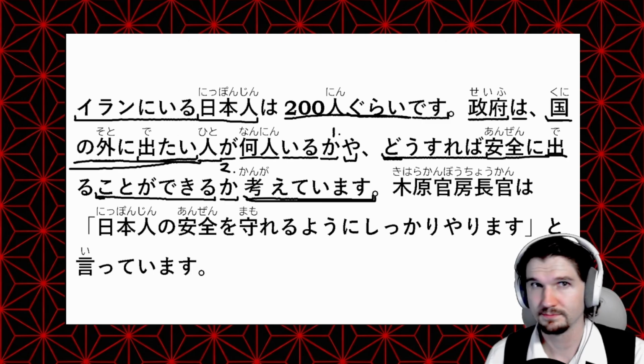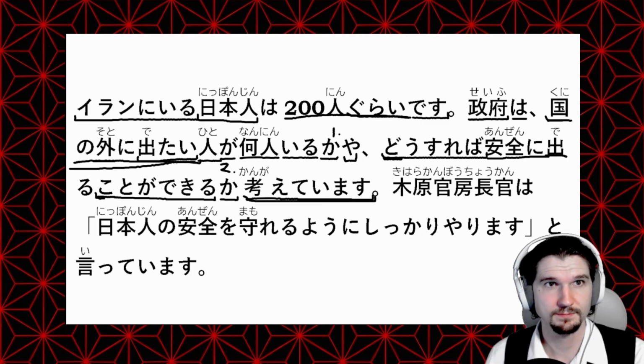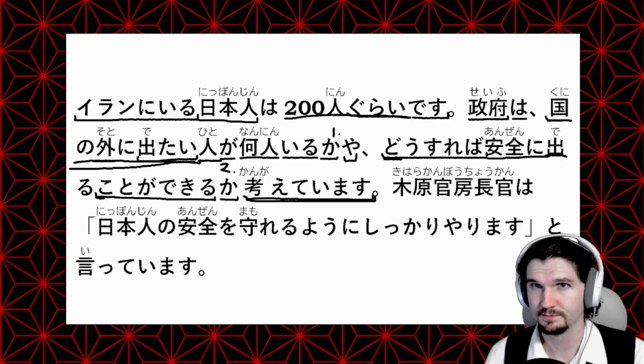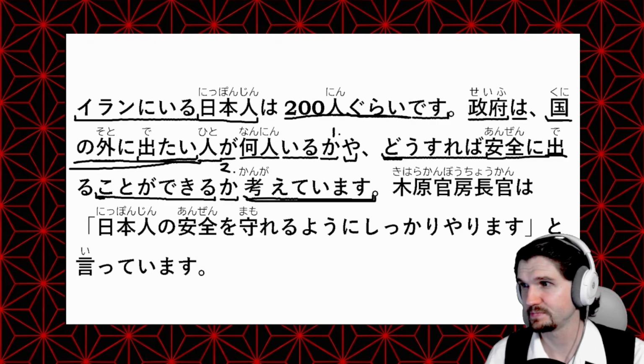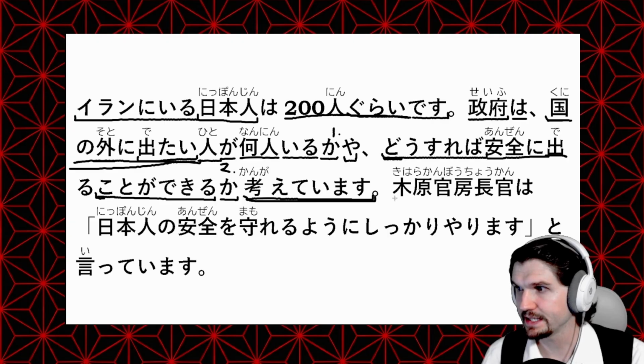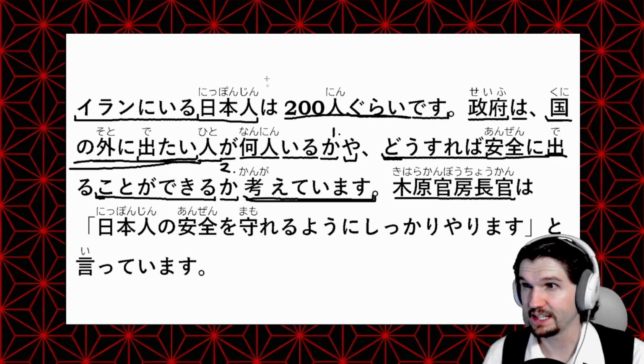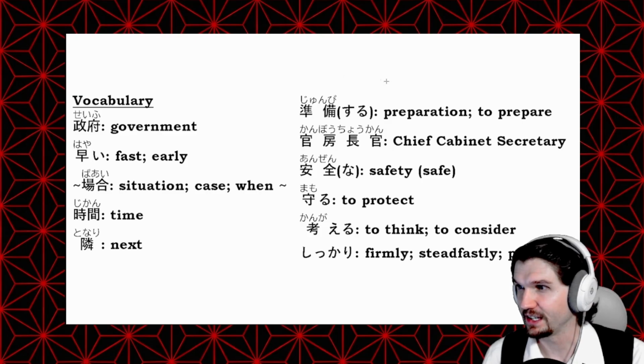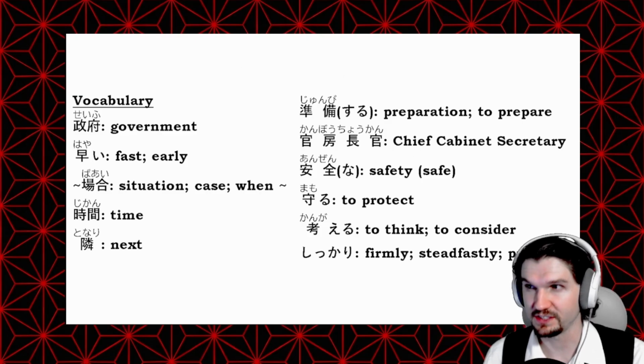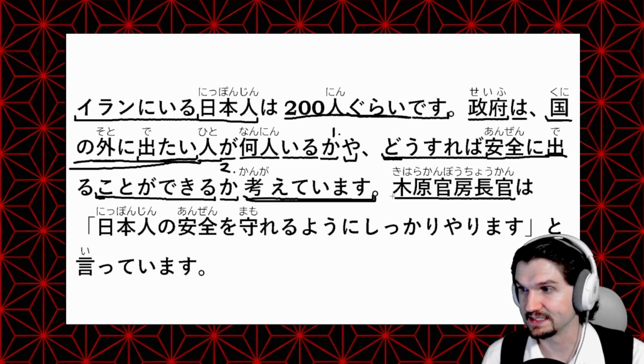木原官房長官は、日本人の安全を守れるようにしっかりやりますと言っています。Okay, good. And we have 木原官房長官. Now I'm forgetting the title. Let me double check again. はい, Chief Cabinet Secretary. And the name is 木原.